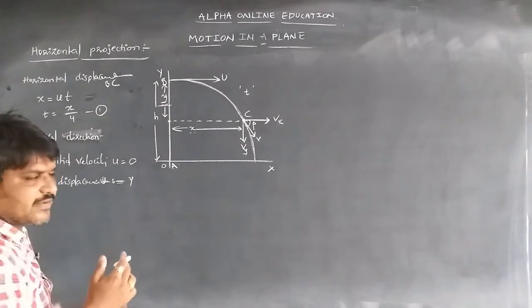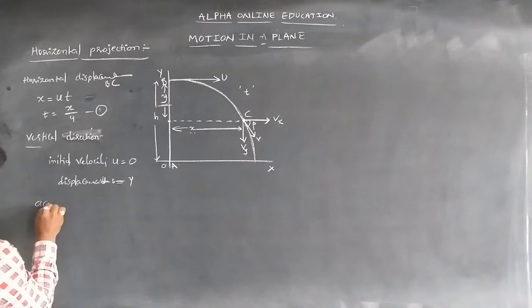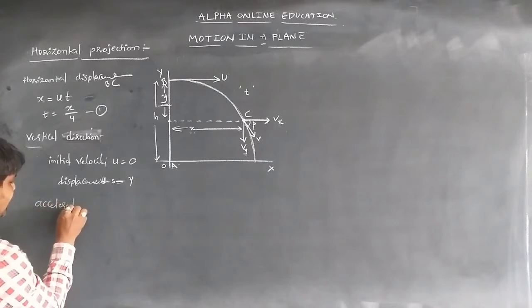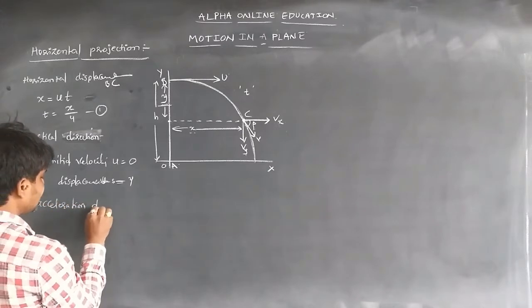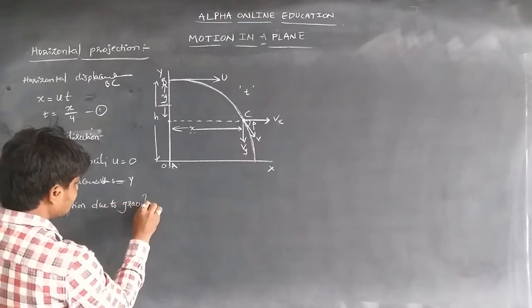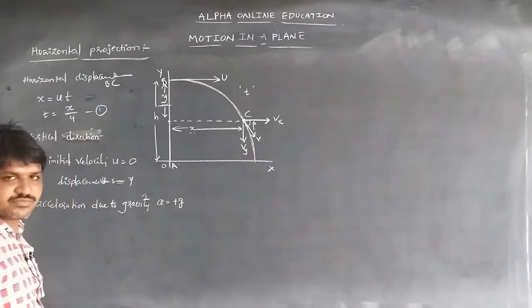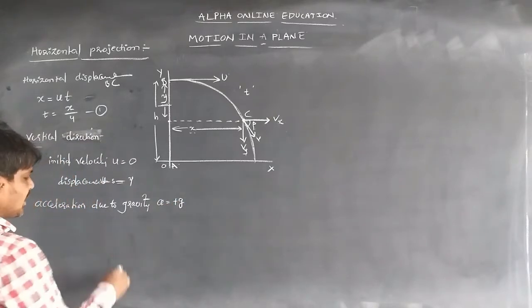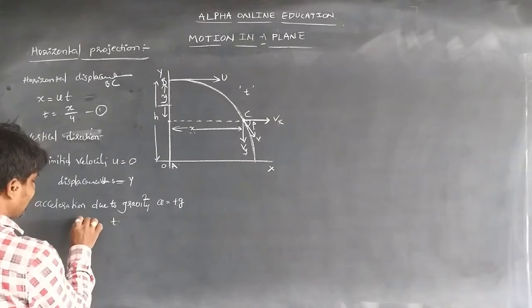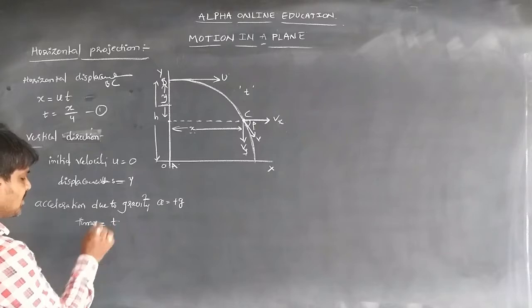Under the influence of acceleration due to gravity, the body is travelling, so acceleration a = +g, and the time taken to reach point C is t.